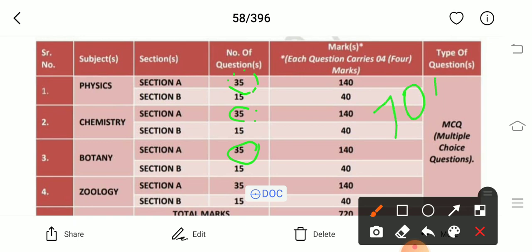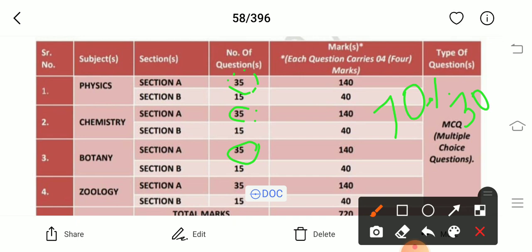There is a 70% syllabus in the theory examination. CBSE deleted 30% of the syllabus, and the remaining 70% you have to read for the theory examination. Not only CBSE, the different state boards have also deleted 30% of the syllabus, and 70% is the reduced syllabus. That 70% syllabus you have to read for the theory.